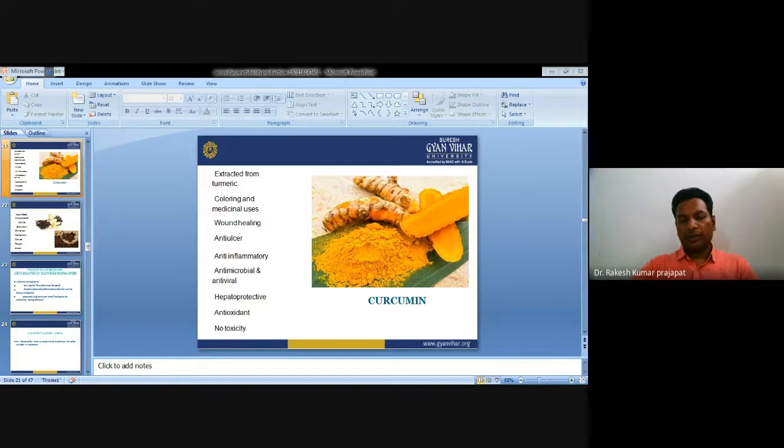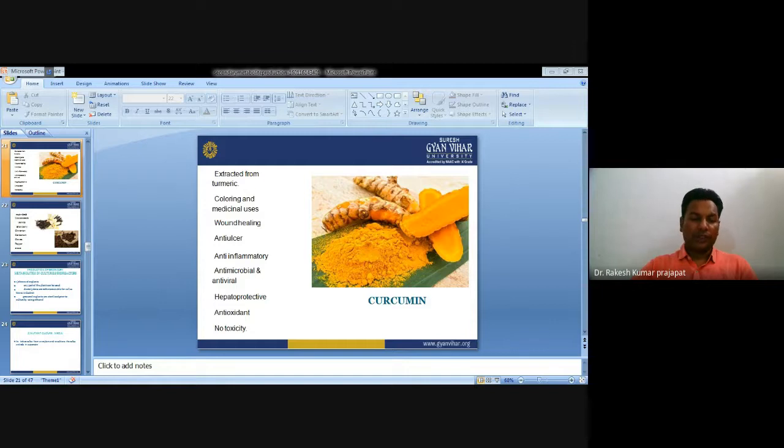Curcumin is extracted from turmeric. It is used for coloring and medicinal purposes. Curcumin has a long list of medicinal values: wound healing, anti-ulcer, anti-inflammatory, antimicrobial, antiviral, hepatoprotective, and antioxidant properties.